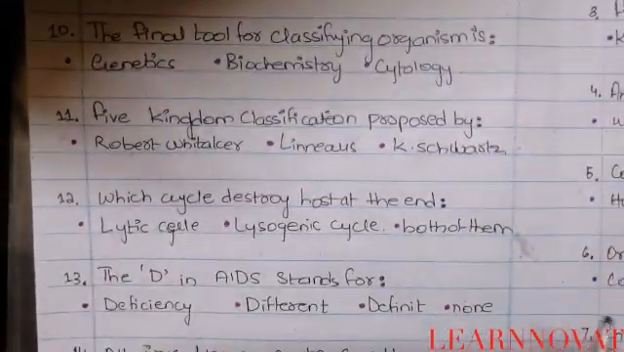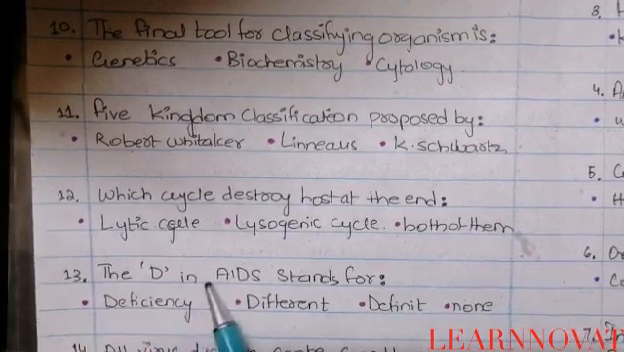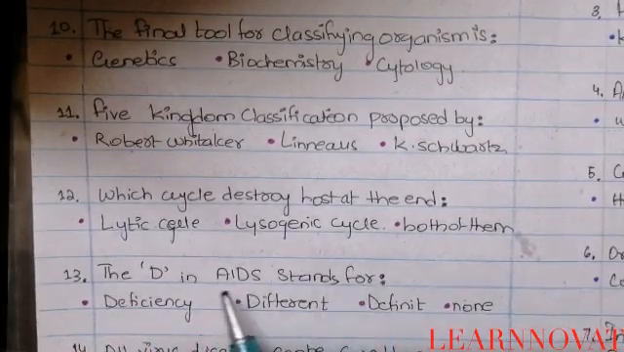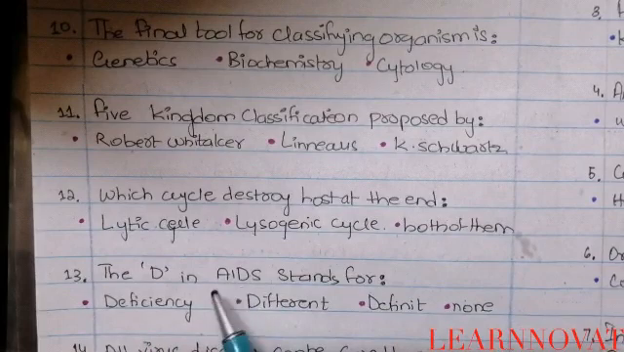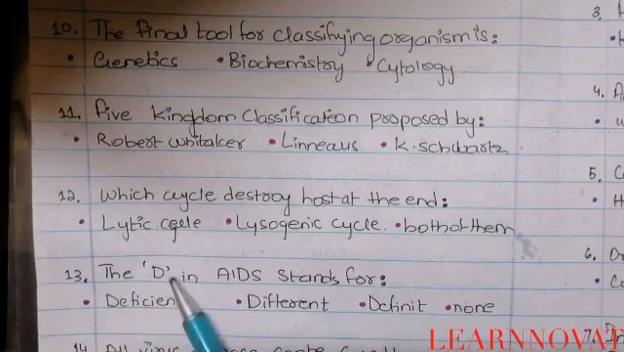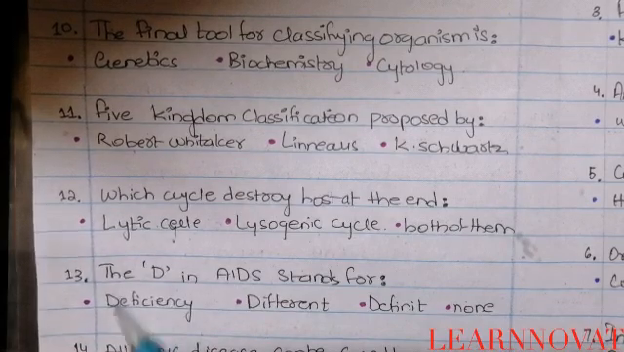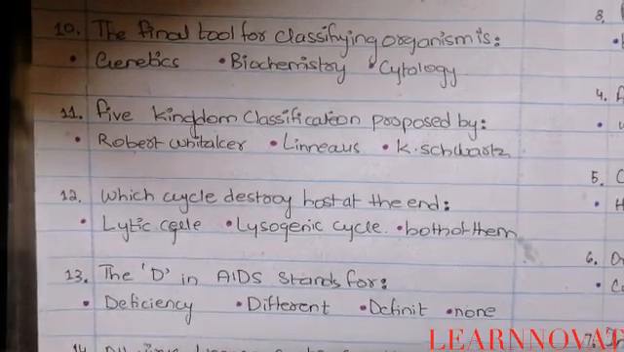Okay, now coming to question number 13, that is asking the abbreviation. The D in the AIDS stands for. If you know the abbreviation of AIDS, that is acquired immunodeficiency syndrome, you will get to know this abbreviation for the D, that is deficiency. Option number A is correct.